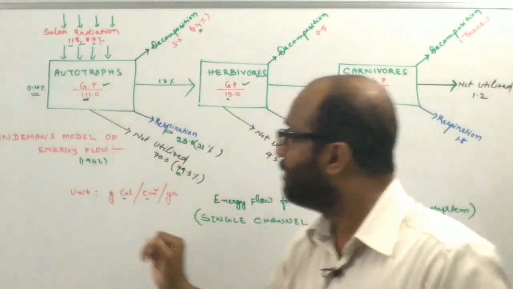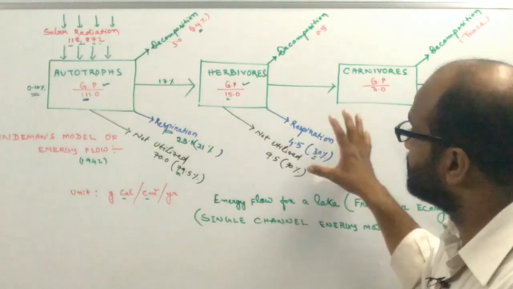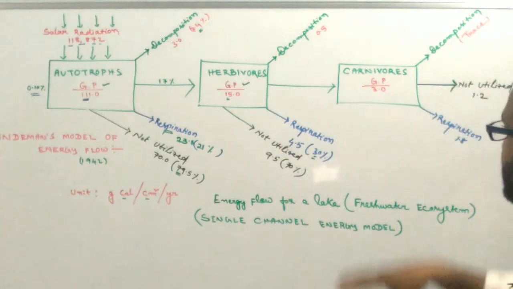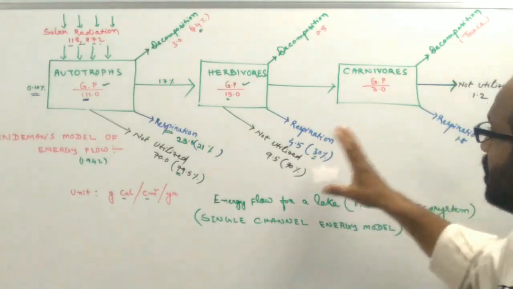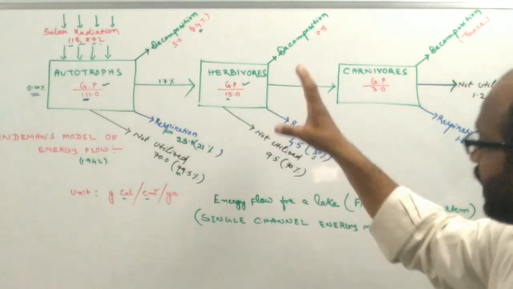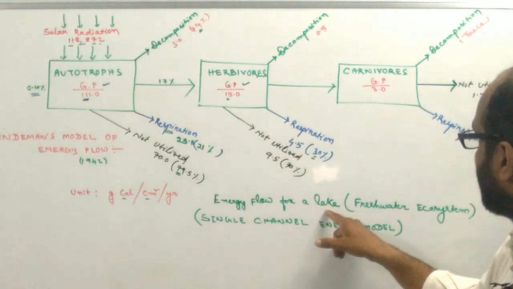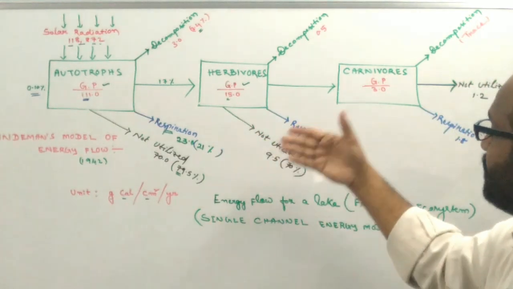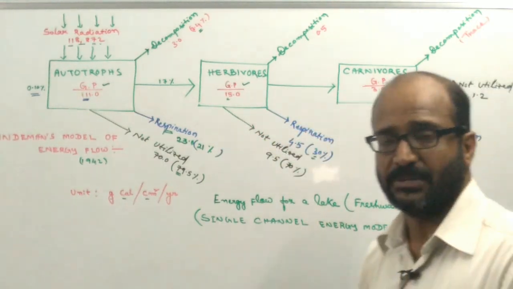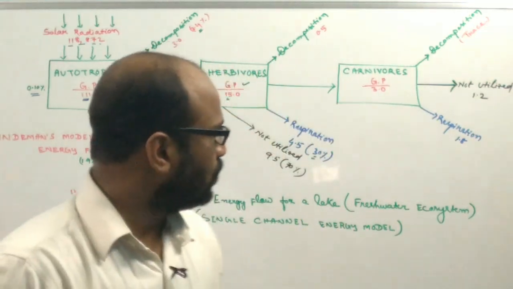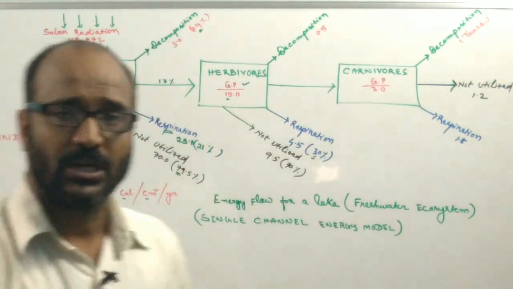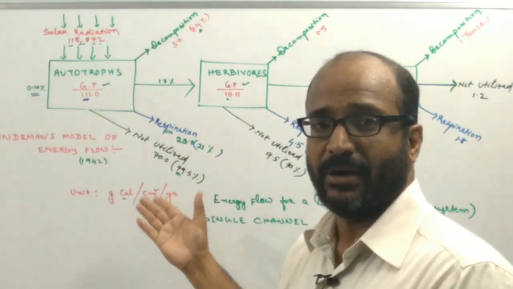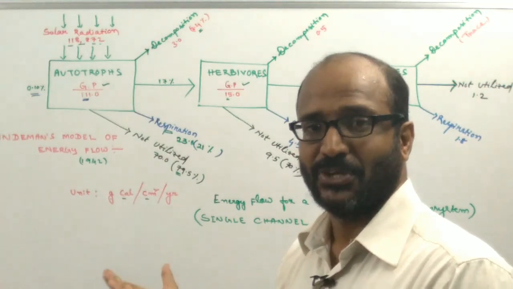That's why it is known as Lindemann's model of energy flow, and this model is very famous when we discuss energy flow. And this model actually shows how much energy is produced in the freshwater ecosystem, and how much energy is actually utilized and unutilized by the different members of the ecosystem. So I hope you are all clear about energy flow in the ecosystem, and this much is sufficient about environmental studies.